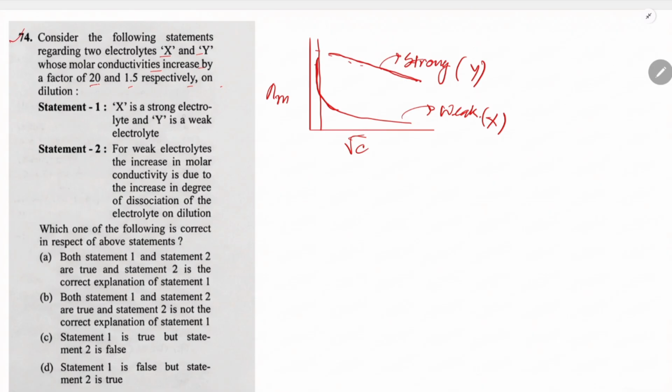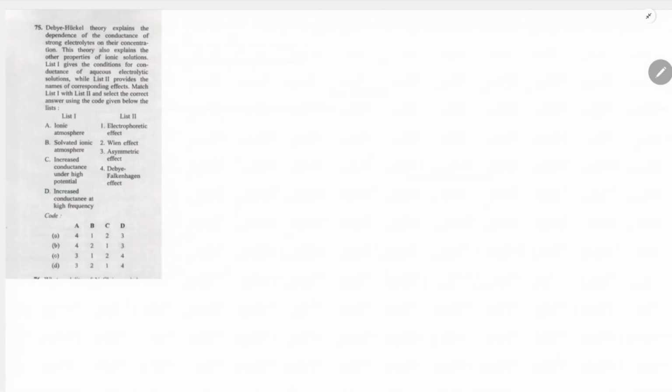X is a strong electrolyte, no, that is not correct. For a weak electrolyte, the increase in the molar conductivity is due to the increase in degree of dissociation of the electrolyte on dilution. That is true, because when we dilute the solution for the weak electrolyte, the more the dissociation is possible. So statement 1 is false, but statement 2 is true. So correct answer is D.